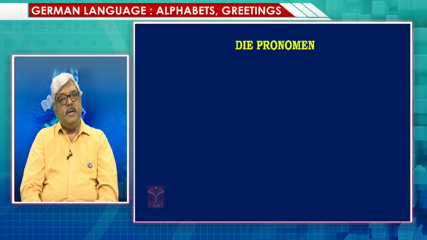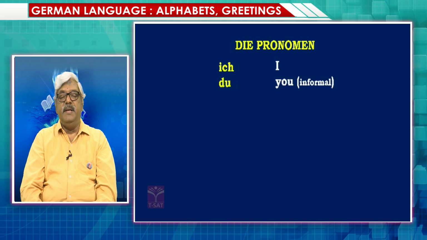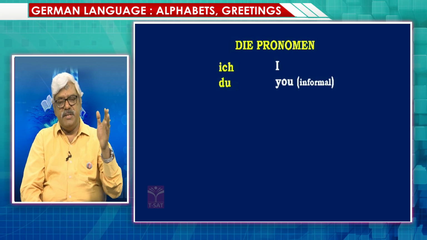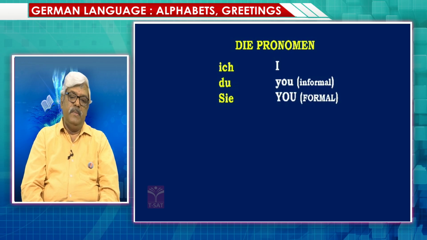Apart from this, today I would like to end with introducing the pronouns to you. Along with the pronoun, I'll show you the meaning also. Ich, meaning I. Du, you. It is an informal you. I told you informal and formal. There are two different things, just as in our Indian languages. In English, we don't find this difference. Then Sie, which is the formal you.